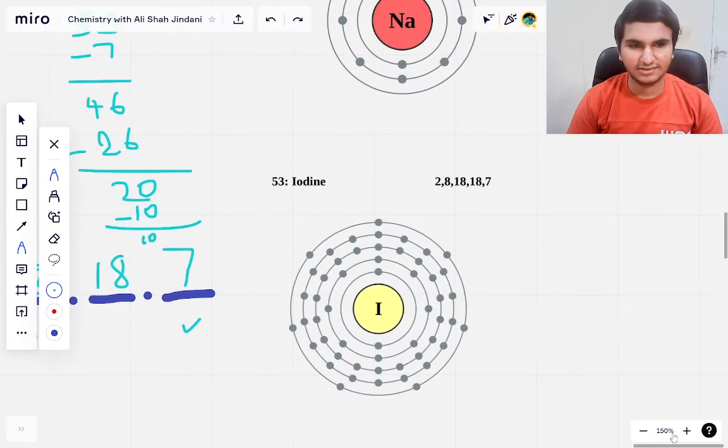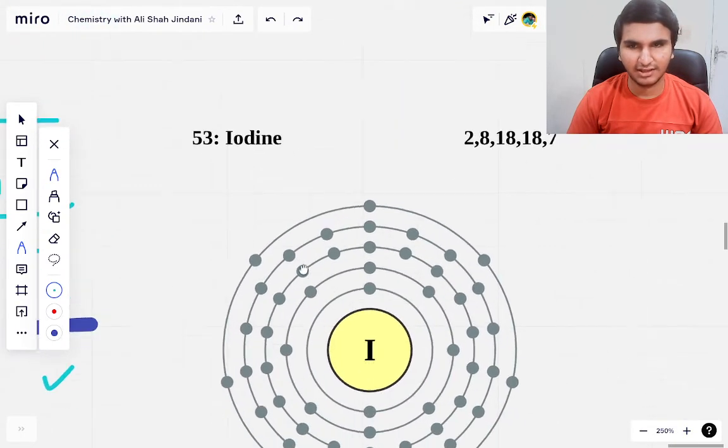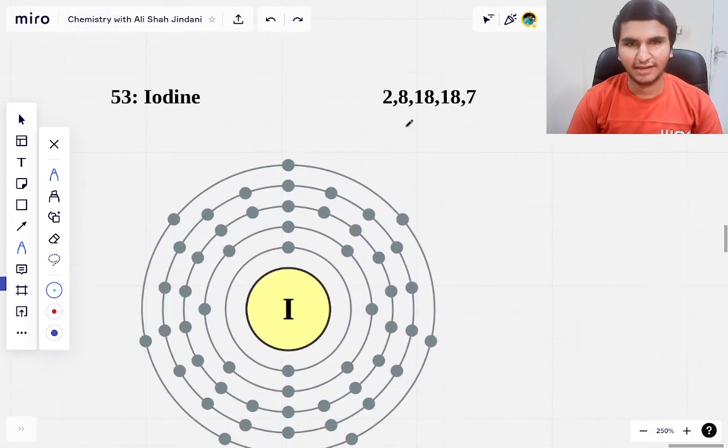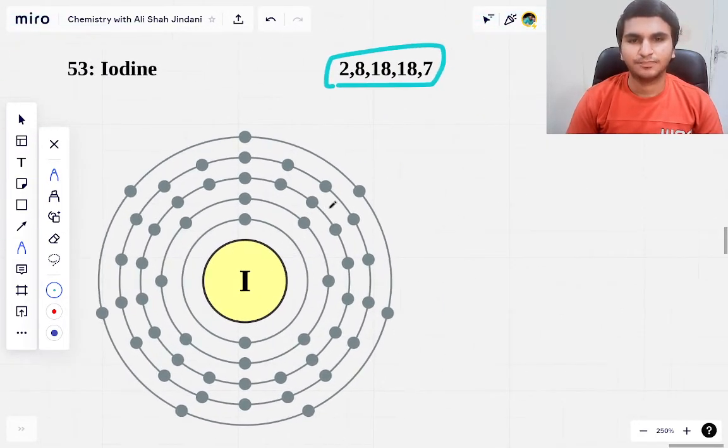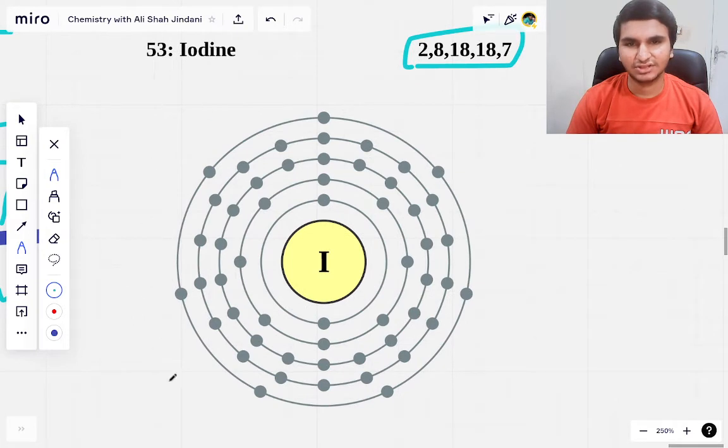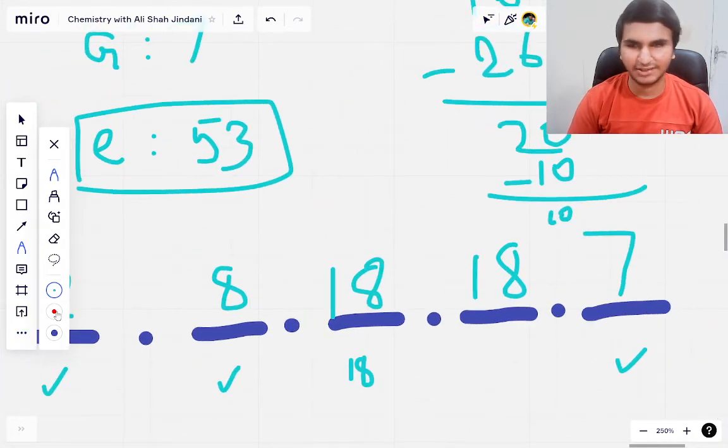And here you can see I've got this diagram again, and we have got iodine 2, 8, 18, 18, 7. And these are the electrons. Obviously we are not going to count them because it is going to take forever. So this is the structure of iodine. You can see the last shell has 7, the first shell has 2, and that is pretty much it.